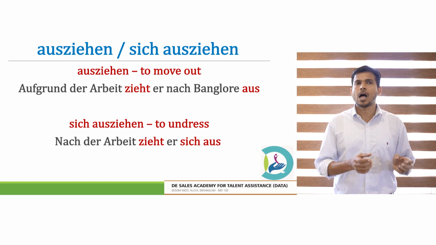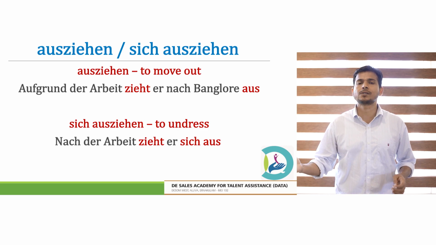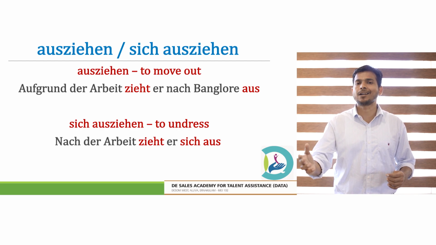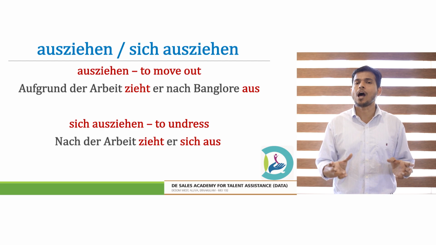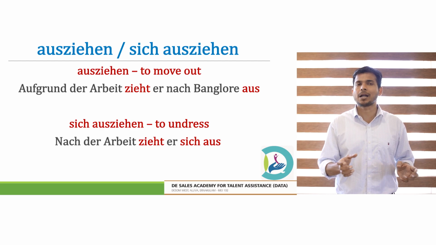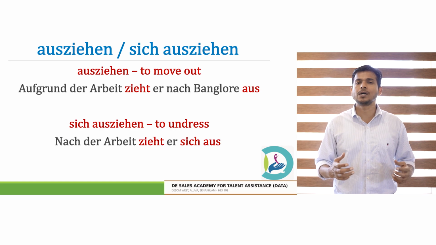For example, aufgrund der Arbeit zieht er nach Bangalore aus. Maybe he is moving from Cochin to Bangalore. Moving out is ausziehen. Because of the work, he moves to Bangalore.